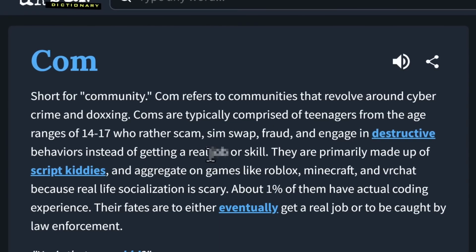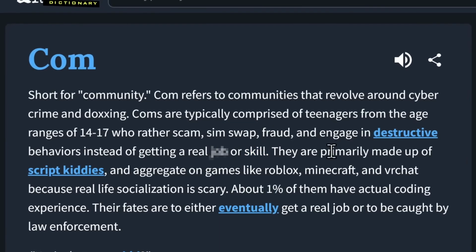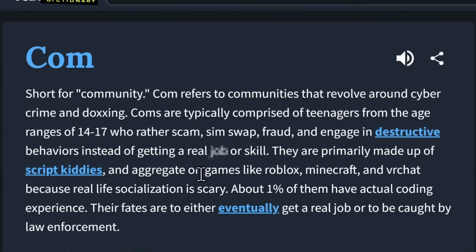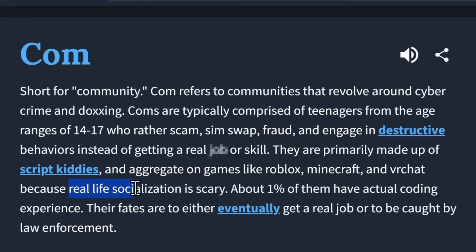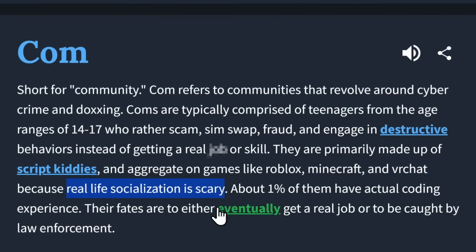Sorry, I should probably be censoring that. That's a slur. Or skill. They are primarily made up of script kiddies and aggregate on games like Roblox, Minecraft, and VR chat because real life socialization is scary. Basically, these guys are chronically online losers, and that's coming from me. I am already a loser, so these guys are really bad.